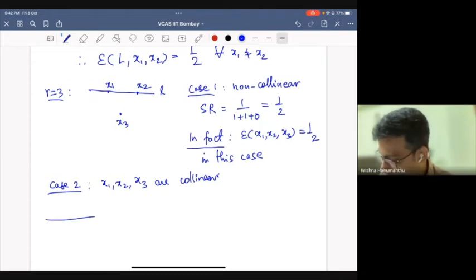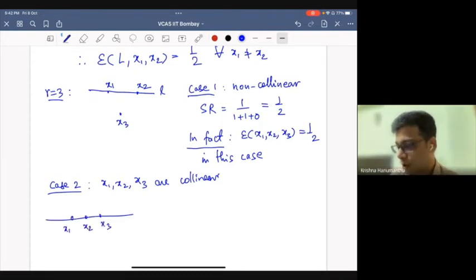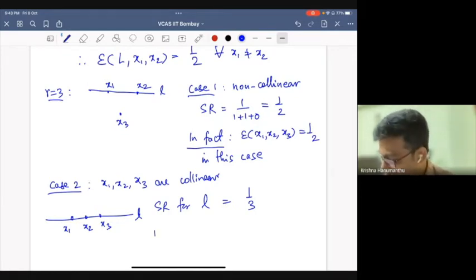So case 2: x1, x2, x3 are collinear. So here you have a line containing all of them. Then you can clearly see that the Seshadri ratio for L, this line, is 1 by 3, because its degree is 1 and the multiplicities at each of the points is 1. So it is 1 plus 1 plus 1. And for every other curve, it will be at least 1 by 2.